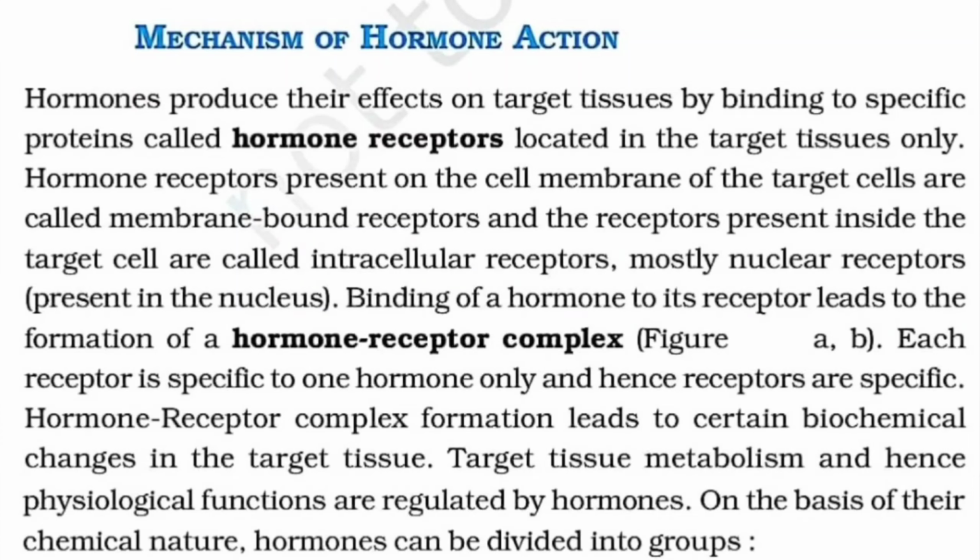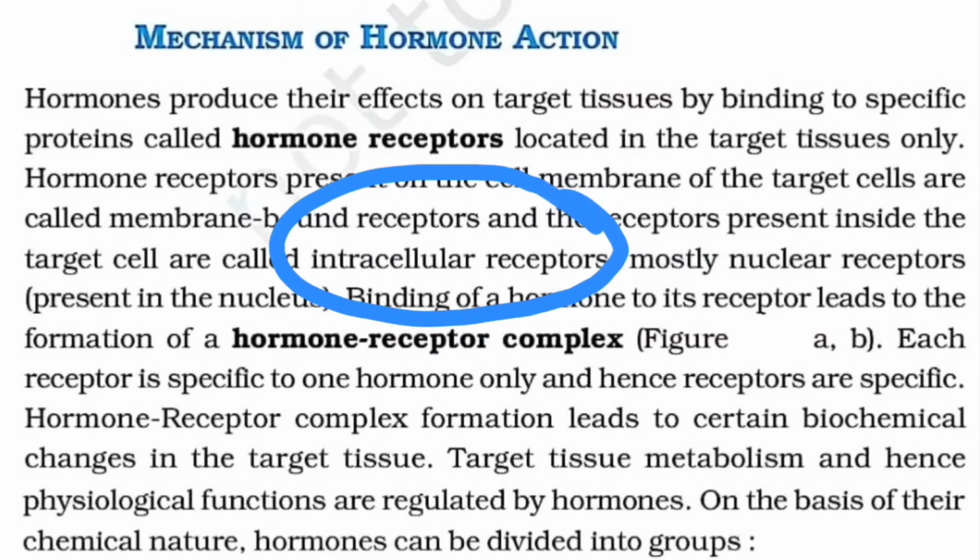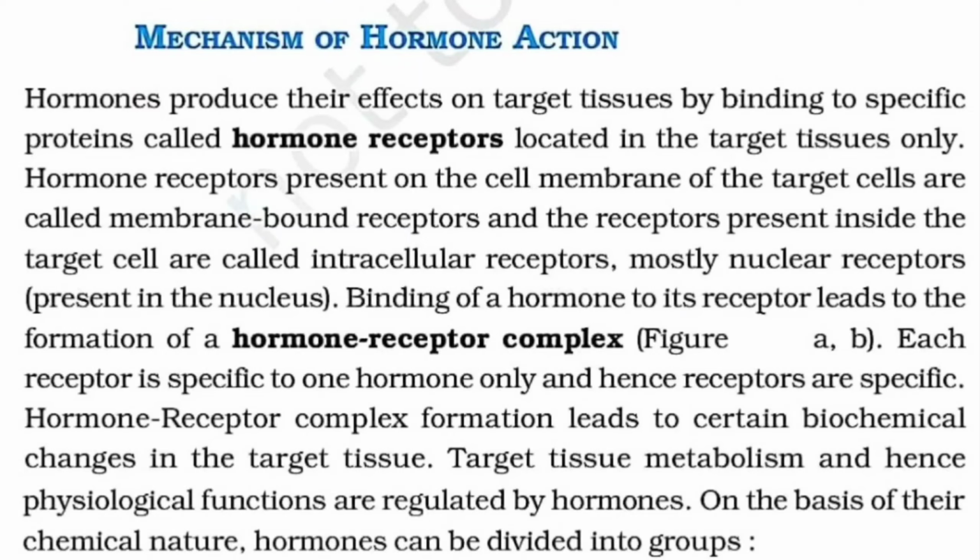The hormone receptors which are present on the cell membrane of the target cell are called membrane bound receptors. So there are two types of receptors. The first is present on the cell membrane, called the membrane bound receptor. The second type are present inside the target cell and are called intracellular receptors. Majority of the time, these are nuclear receptors, which means they are present in the nuclear membrane or the nuclear envelope.